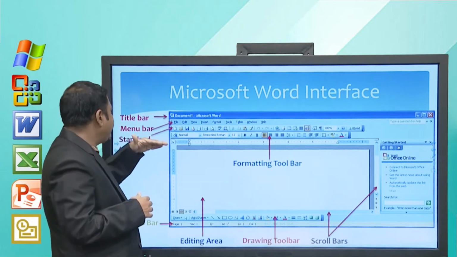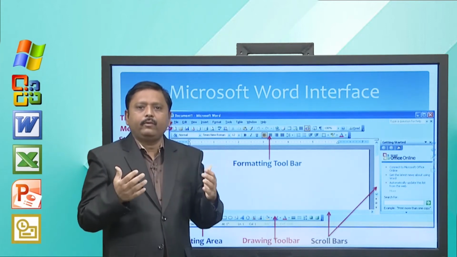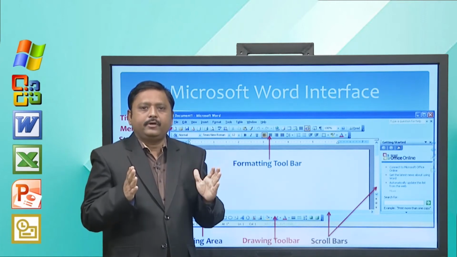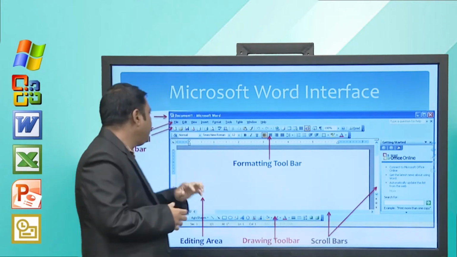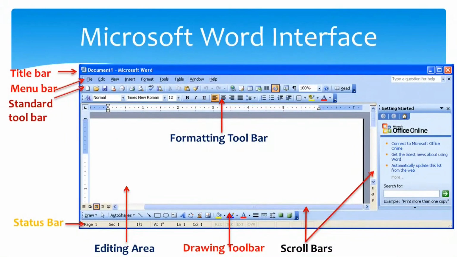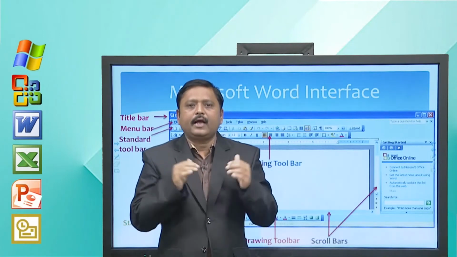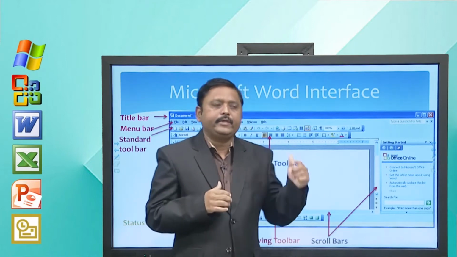Now, immediately next to the menu bar is the standard toolbar. What is the standard toolbar? It provides you standard options. It allows you to create a new file, open a file, save a file, print a file, spell check, cut, copy and paste. So, these are the standard options available in the standard toolbar. That is why it is called the standard toolbar. Immediately next to it is